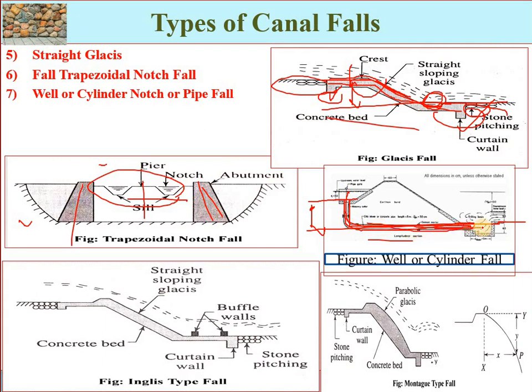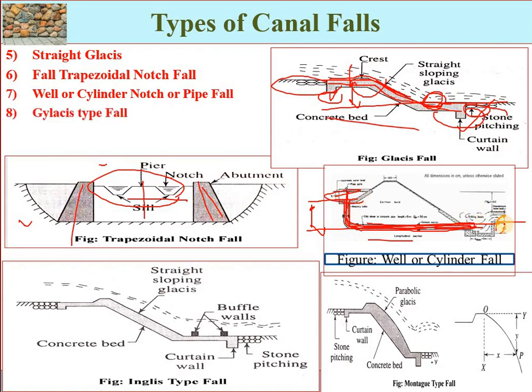In this type, water up canal from higher level is thrown in a well or a cylinder from where it escapes from the bottom. Energy is dissipated in the well in turbulences. They are suitable for low discharges and are economical also. Just through this well the water is conveyed from the upstream level into the downstream level.